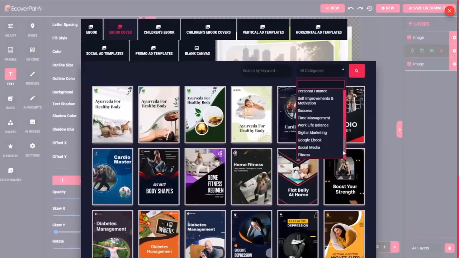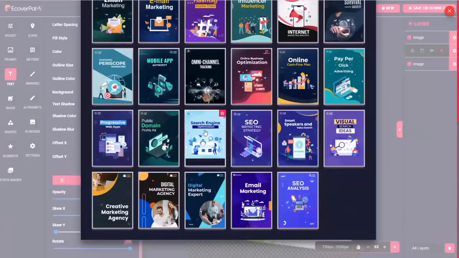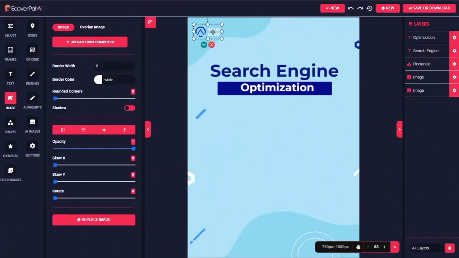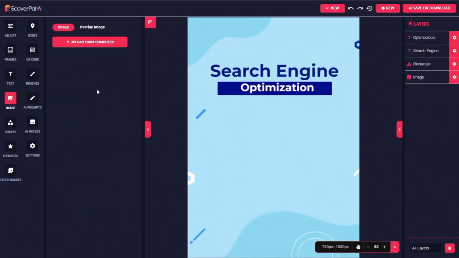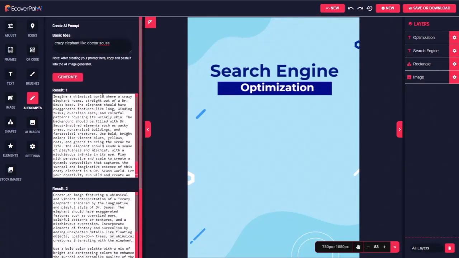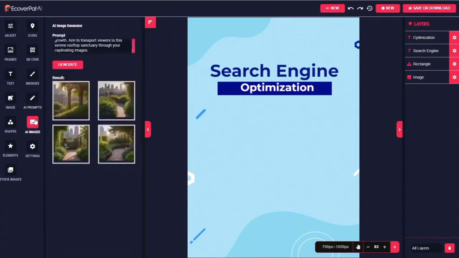So I'm going to start by finding sort of just a very simple template. Over in the digital marketing category, I noticed one for search engine optimization. I'll go ahead and get rid of that image, and I don't need the logo either. And I've got an idea for a kid's book about an elephant. So I'm going to go over to the AI prompts, and my basic idea is just crazy elephant like Dr. Seuss. That's all I'm going to type, and I'm going to click generate to allow our tool to come up with some great prompts. And again, this is one of the strong points of this platform, is coming up with great prompts. Then we're going to click on the AI image generator. I'll paste in the very first prompt, and again, if I don't like it, I've got others to choose from, or I could even create new ones.